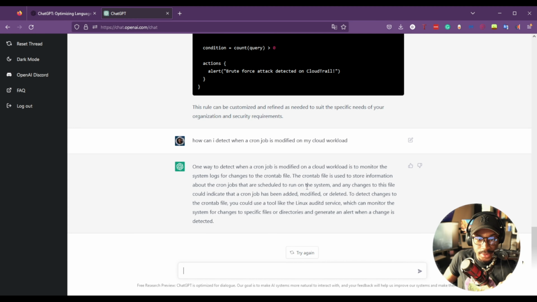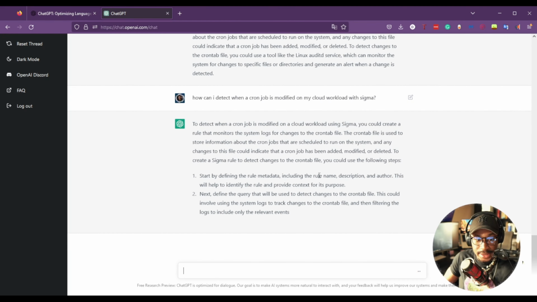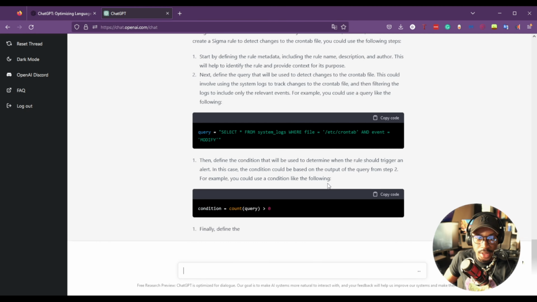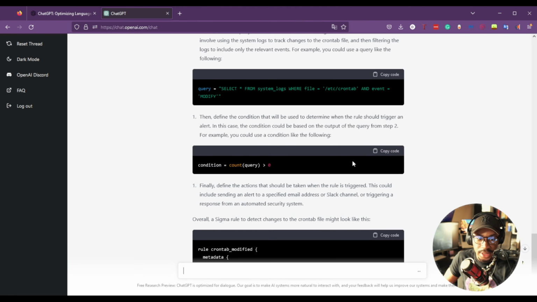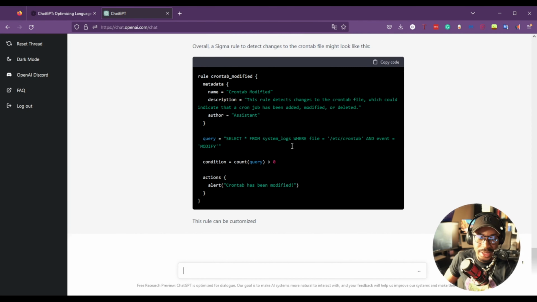The crontab file is used, blah, blah, blah, so we can monitor for whether it's modified. Okay, let's ask it how to use Sigma to do this, if it's possible. Oh, okay. So it's using SQL-like queries, because these logs are in some sort of SQL format, and determining based off of that. That kind of makes sense.